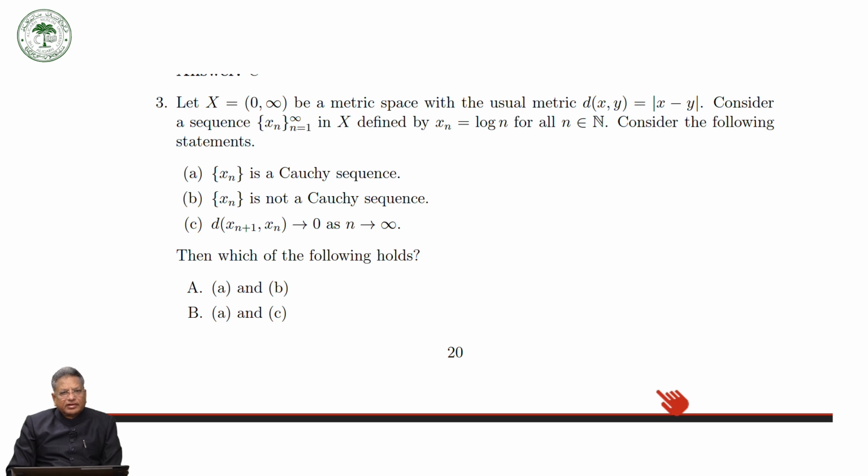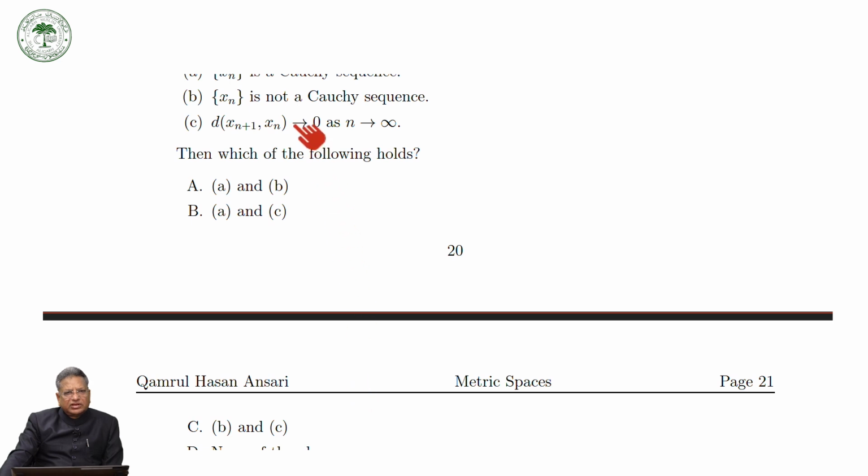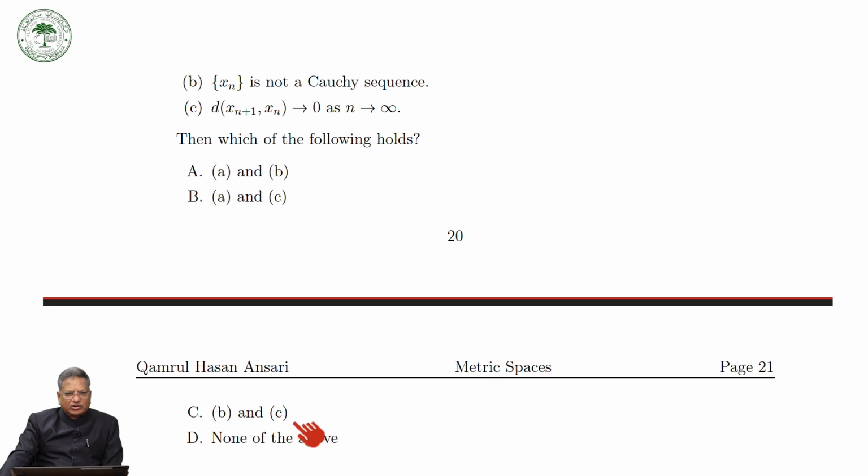A, B, that is, xn is a Cauchy sequence and xn is not a Cauchy sequence. So A, B cannot hold; you can already rule it out. The second one is A, C. So A, C it is possible. And the third one is B, C. BC cannot hold simultaneously. None of the above.